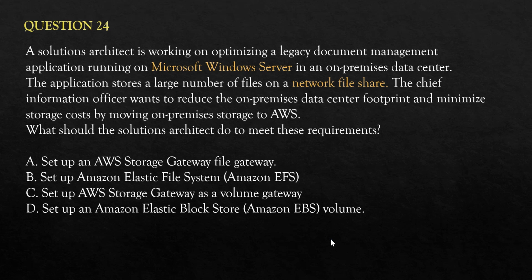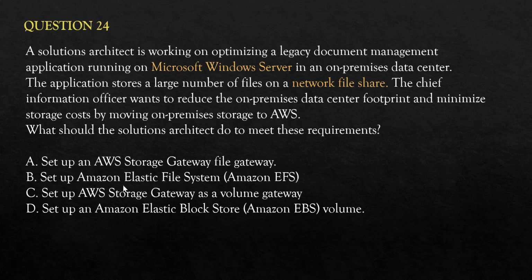So in this case, let's scan the options. So you want to just move the storage to AWS, but it will be a hybrid. Your application will still be on premises. You just want to move the storage to AWS. Whenever you think of hybrid, it is Storage Gateway. So for Storage Gateway, we have two options, A and C.